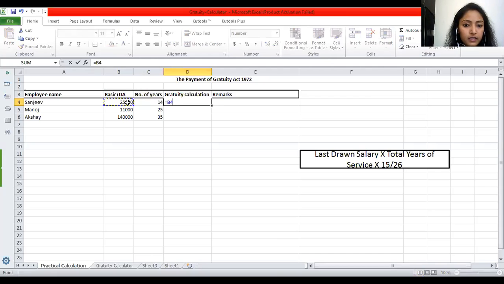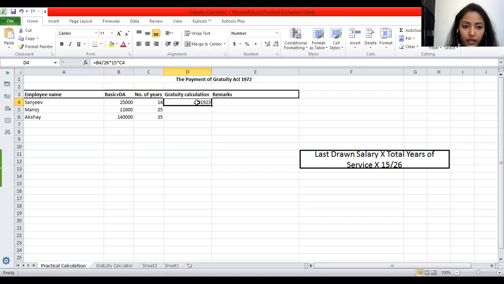So here, if I take this salary as your last drawn salary, then I'll be selecting it. I can divide it by 26, and I will receive my 1 day salary. Then I'll multiply it with 15 to receive 15 days salary. Then I will multiply it with the number of years that the employee has rendered in the organization. So it has become 2,01,923. So this is the gratuity calculation that would be conducted to receive the gratuity amount of the employee, and he would be paid accordingly.